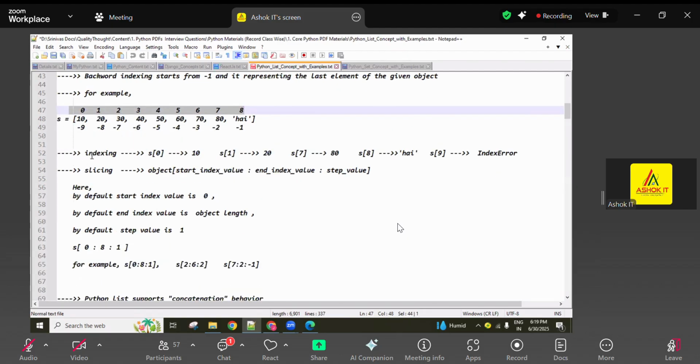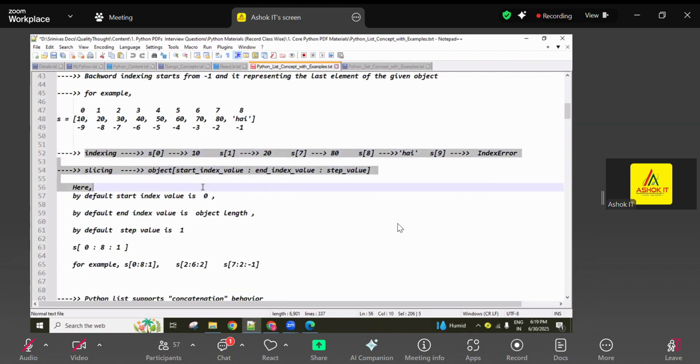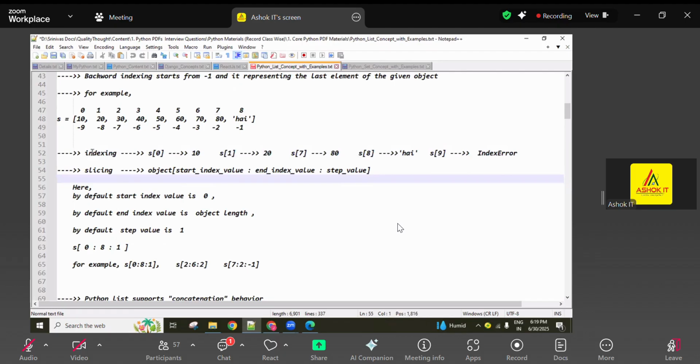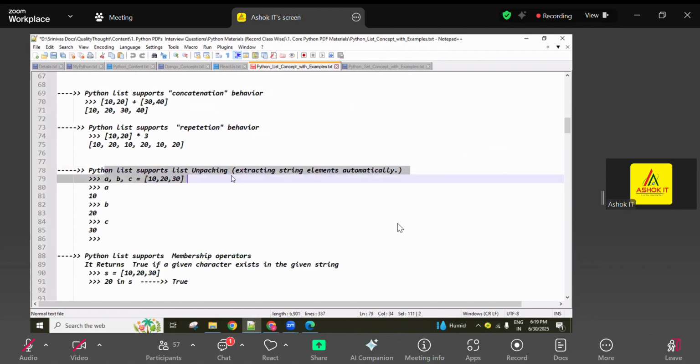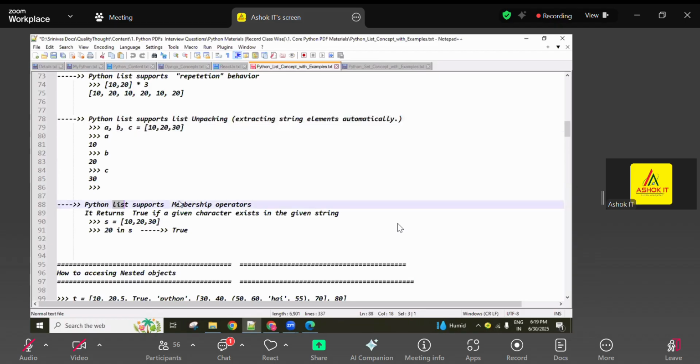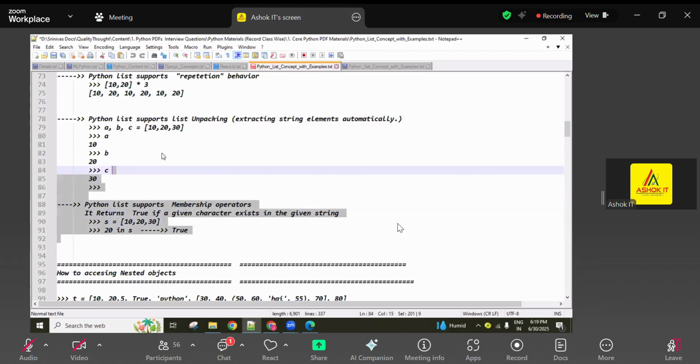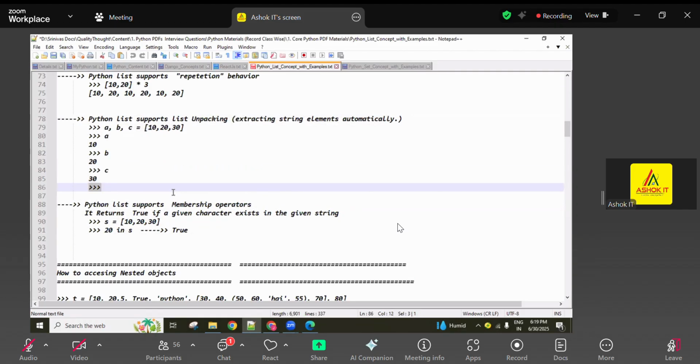List also supports indexing and slicing. We already discussed indexing and slicing for string and tuple, and the same applies here. List also supports concatenation, repetition, packing and unpacking, and the membership operator concept. These points are supported for string, tuple, and list.